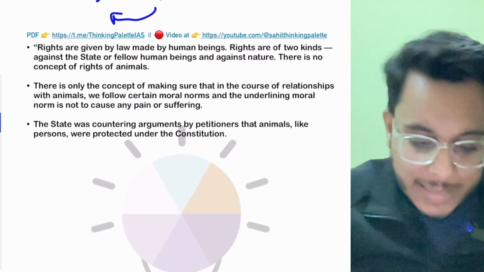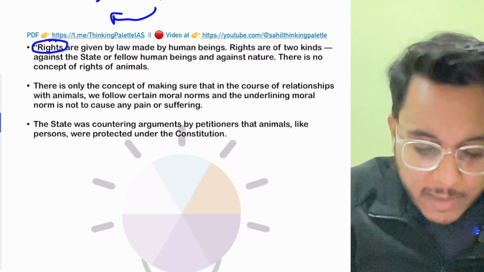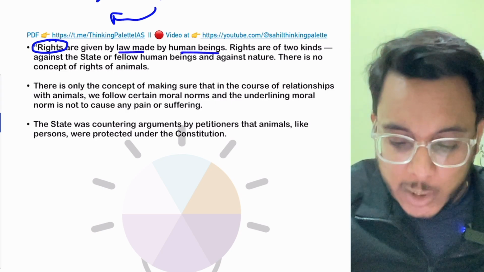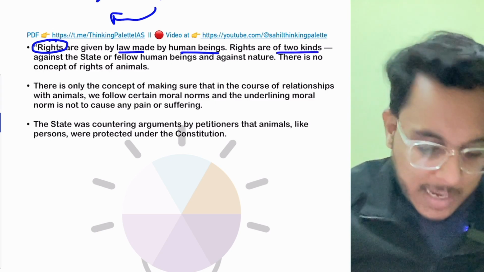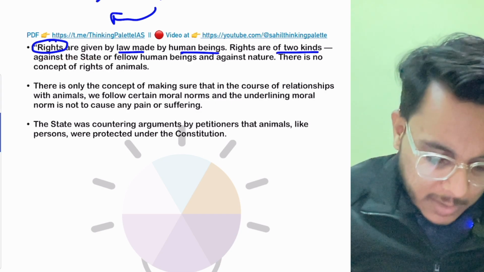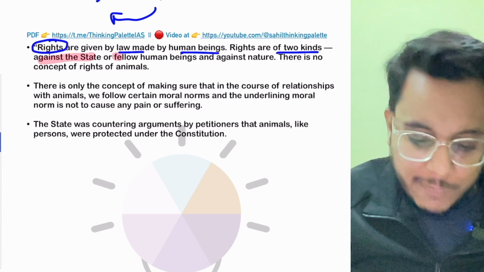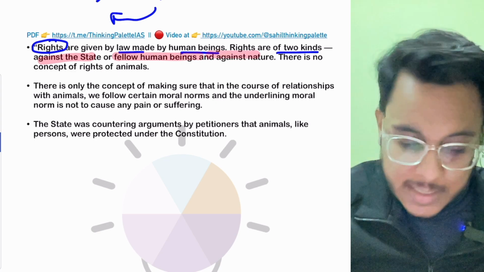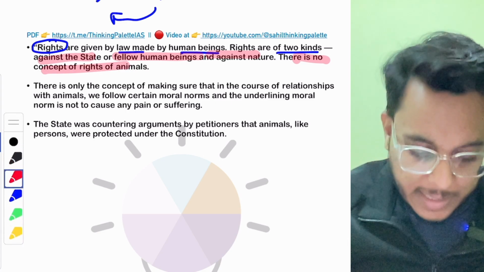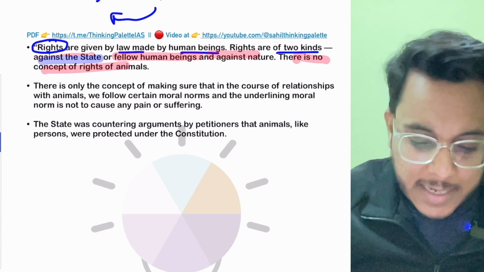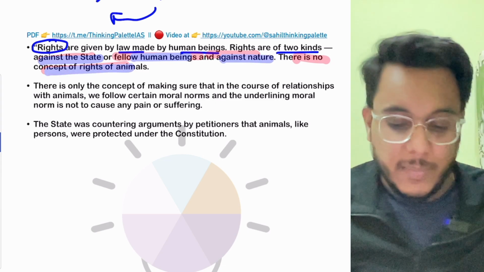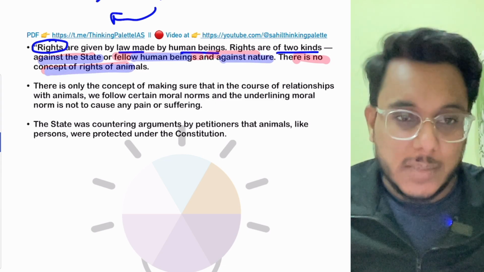It has been provided that rights are given by laws made by human beings. And in our Indian Constitution, rights are of two kinds. One is rights against the state or fellow human beings, and the other against nature. But there is no concept of rights to animals. So there are two types of rights, against the state, against human beings, against nature, but there is no concept of rights to animals. Is it clear or not? So this is something that has been provided.